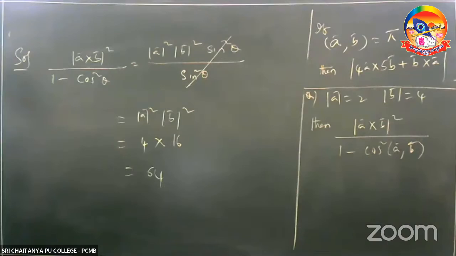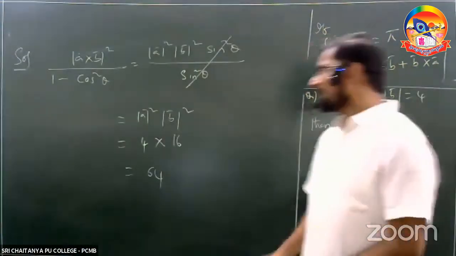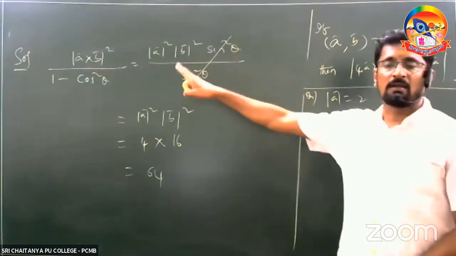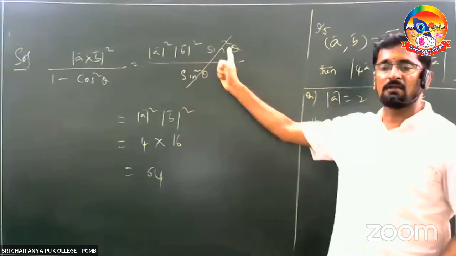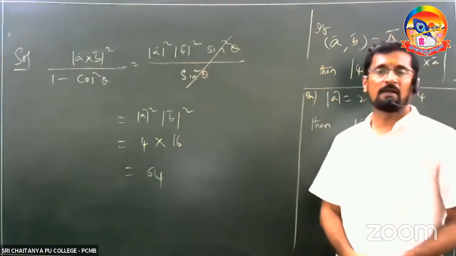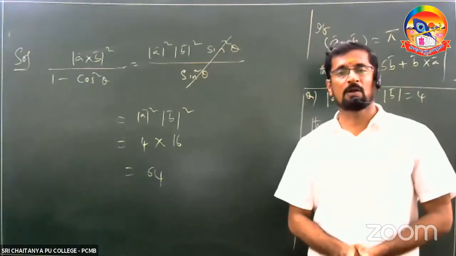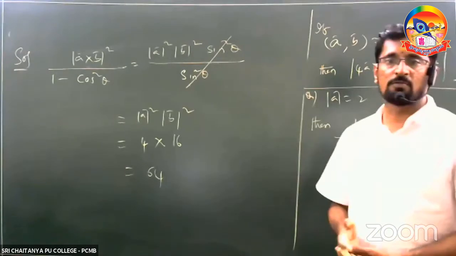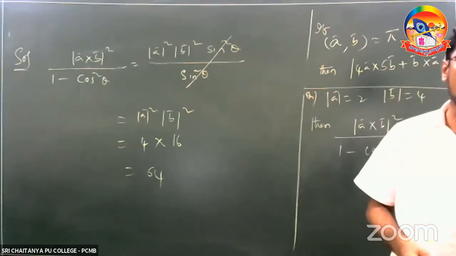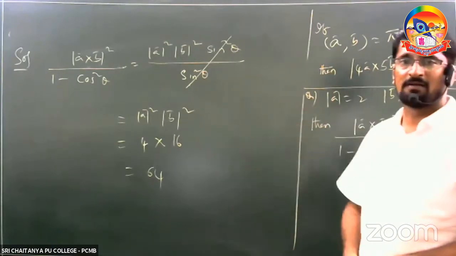I am going to repeat this question once again. Observe that mod A cross B whole square can be written as mod A square into mod B square into sin square theta. Why? Because mod A cross B is equal to mod A into mod B into sin theta. So mod A square into mod B square into sin square theta upon 1 minus cos square theta can be written as sin square theta.